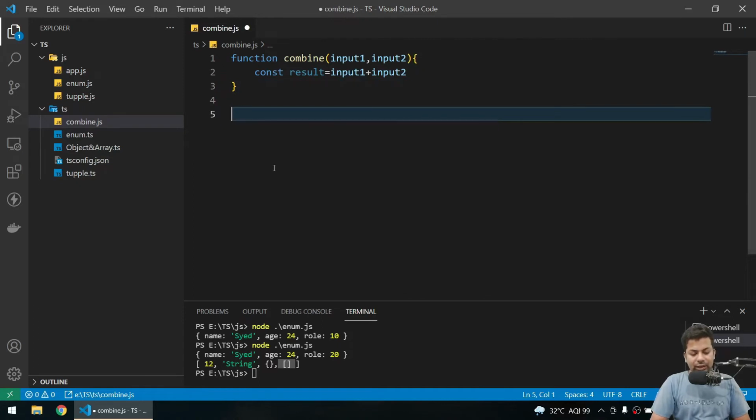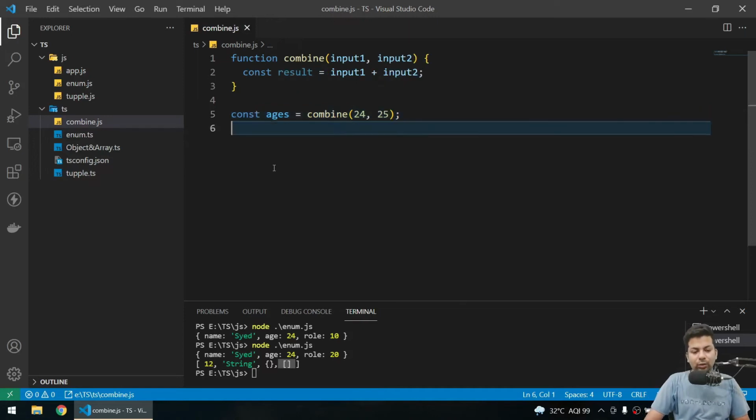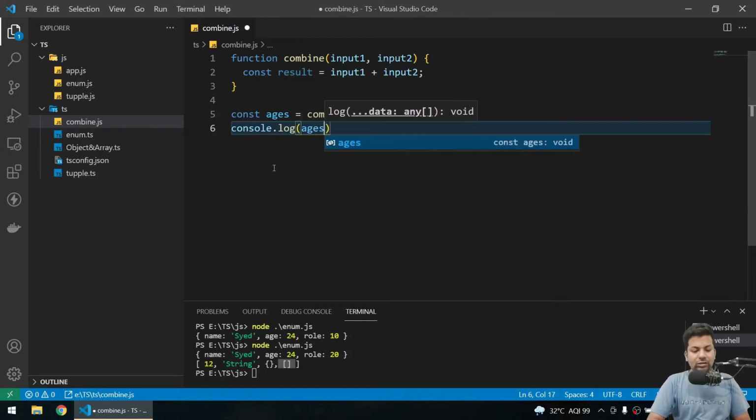Now I'll say combine, constant ages. So I'll pass the ages here and get the ages. I'll pass 24 comma 25. So I'm passing the ages, getting a combination of both, and consoling the ages.